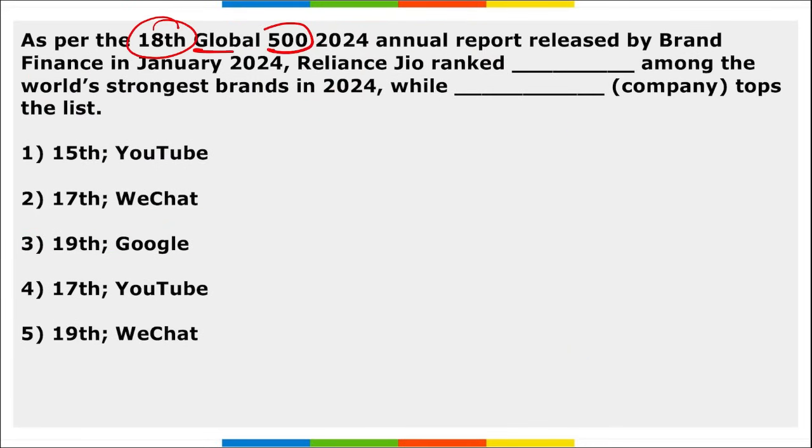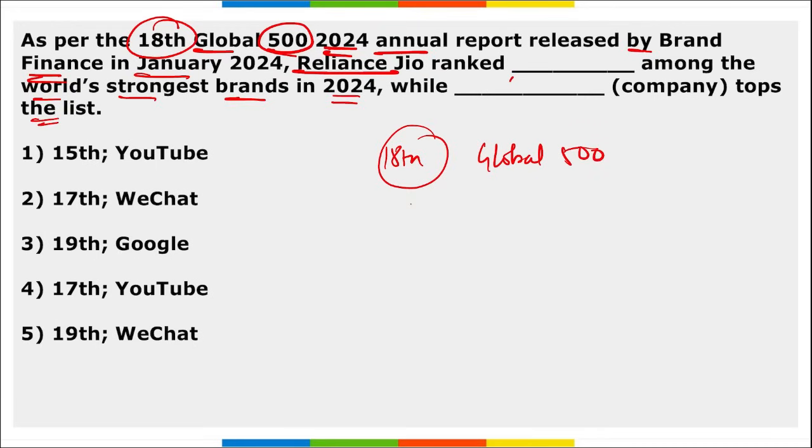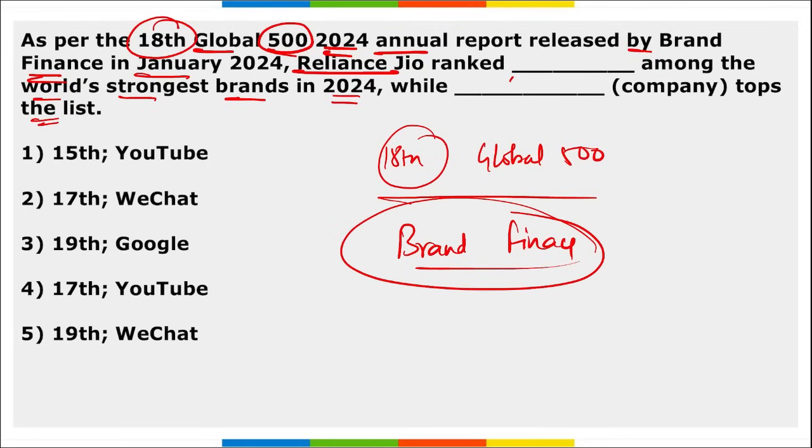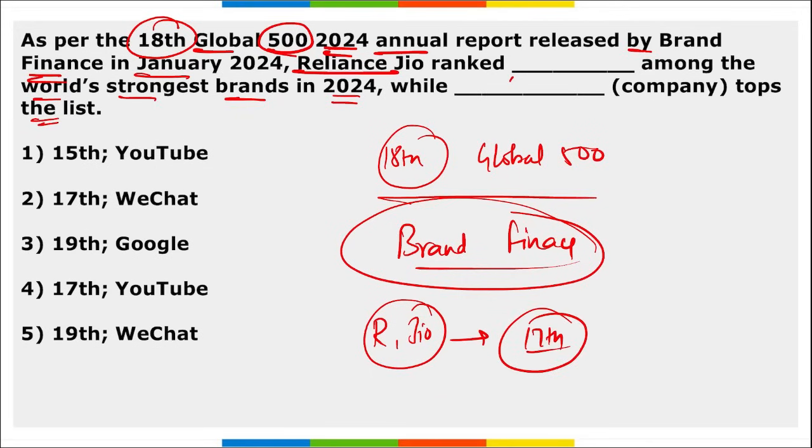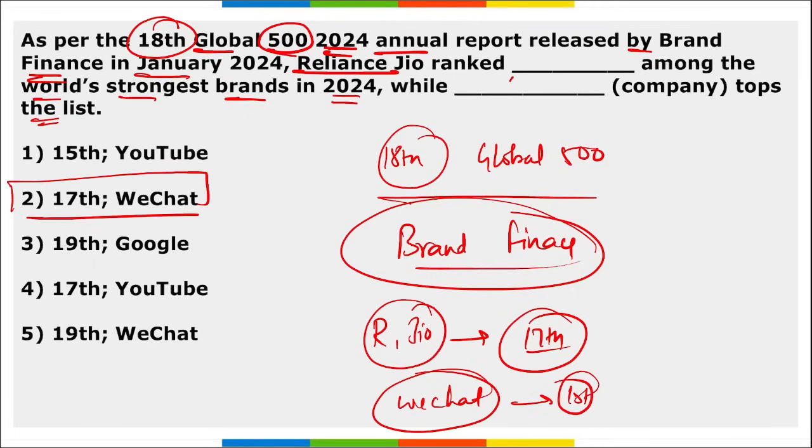As per the 18th Global 500 2024 annual report released by Brand Finance in January, Reliance Jio ranked dash among the world's strongest brands in 2024, while dash company has topped the list. So we are talking about the 18th edition of the Global 500 2024 Brand Finance report. This talks about the strongest brands globally, and Reliance Jio is the 17th most famous brand globally, whereas WeChat secured the first position globally. So the right option here becomes option 2.